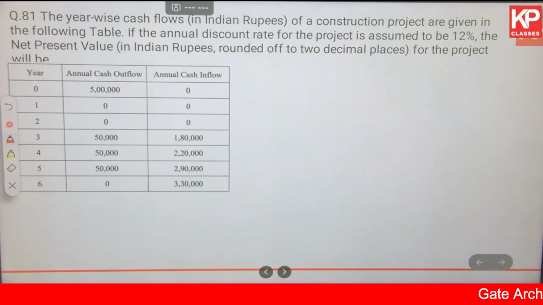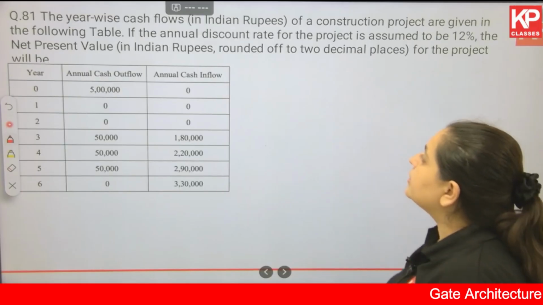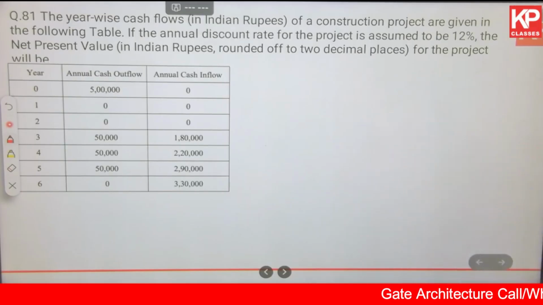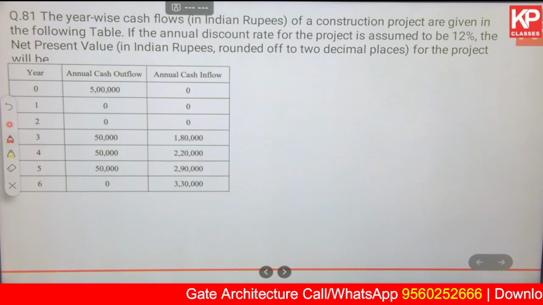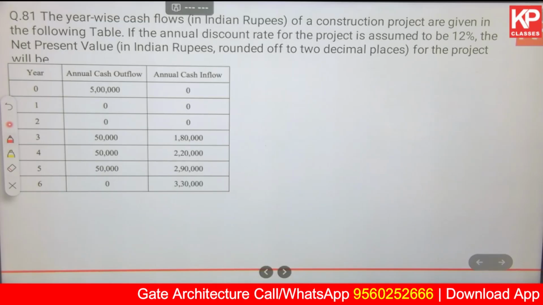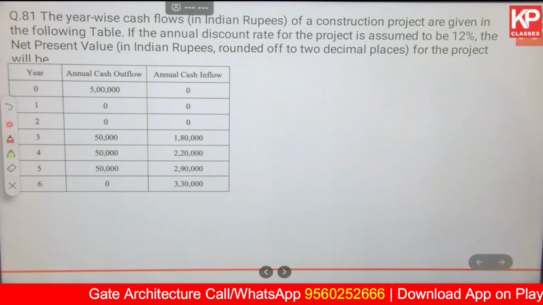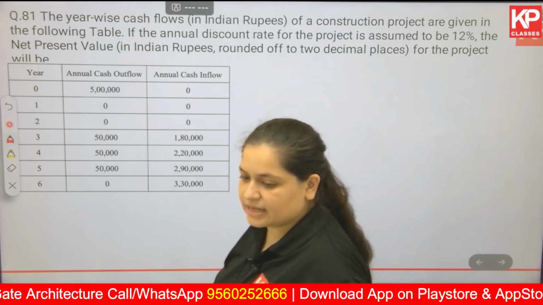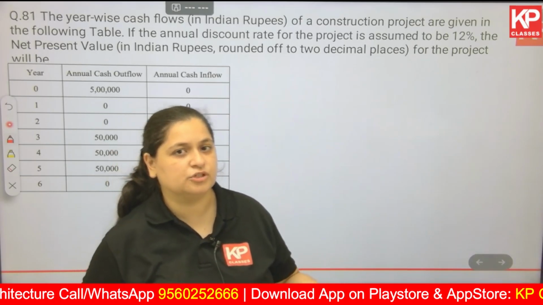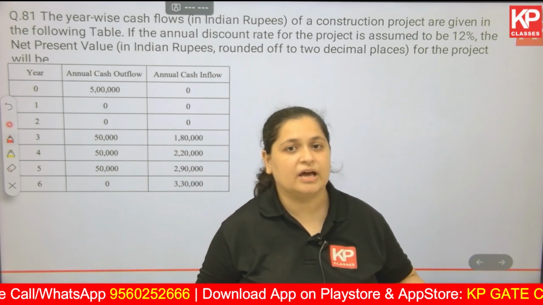Moving on to the last question for this video. The year-wise cash flow in Indian rupees of a construction project are given in the following table. If the annual discount rate for the project is assumed to be 12%, the net present value in Indian rupees rounded off to the decimal places for the project will be what? Okay. Now, first of all, understand that there is something called as present value and future value. This is coming from the time value of money.